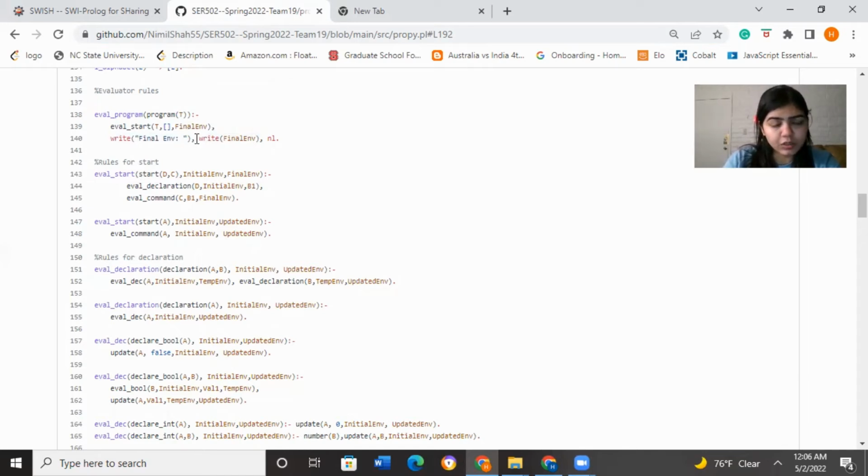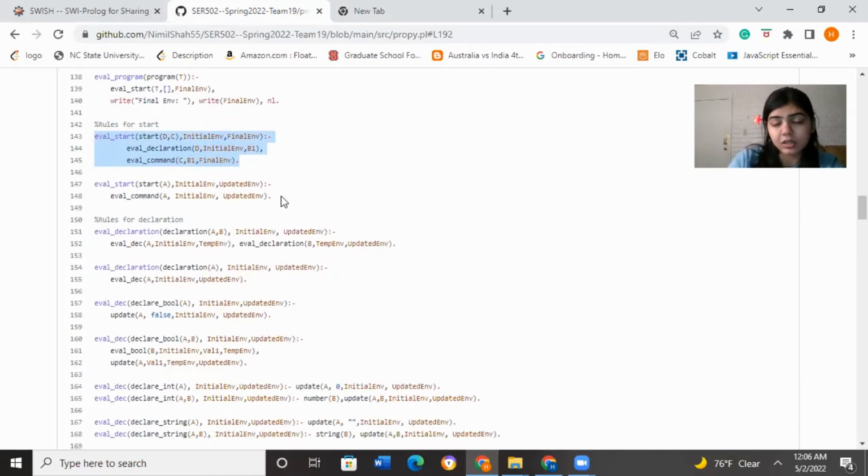So it will then go to the eval start. In eval start, our language supports declaration plus command and only commands, but it does not support only declarations. So if we have declaration followed by commands, it will go into this first rule. And if it only has commands, like we can print a value, or we can run a for loop, it will go into the second rule.